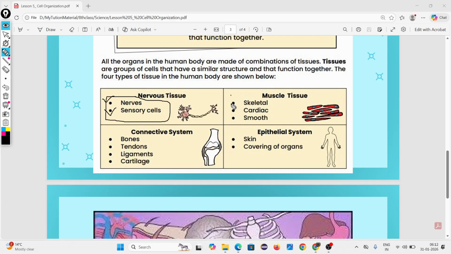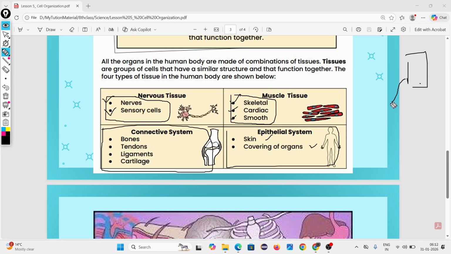Then inside muscle tissue: skeletal, cardiac, stomach. Connective tissue: bones, tendons, ligaments, cartilage. Epithelial system or epithelial tissue. Skin and the covering of organs that are found in our skin is an example of an epithelial system or tissue. Okay.